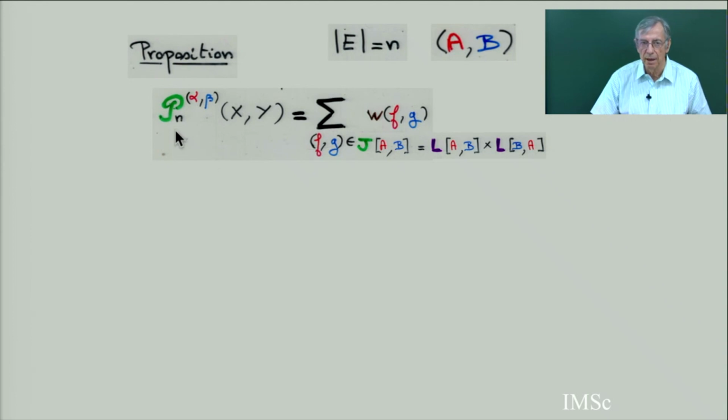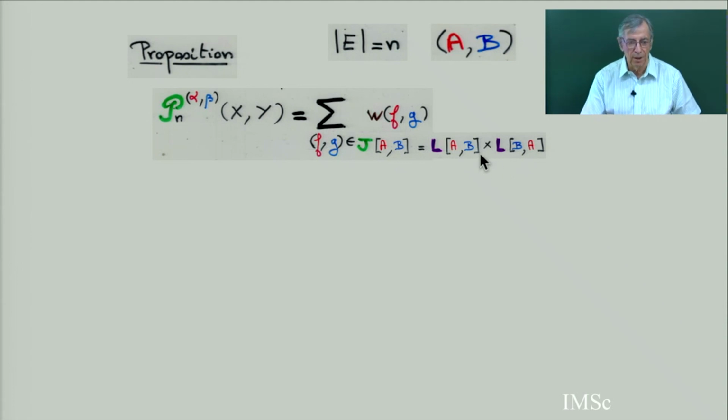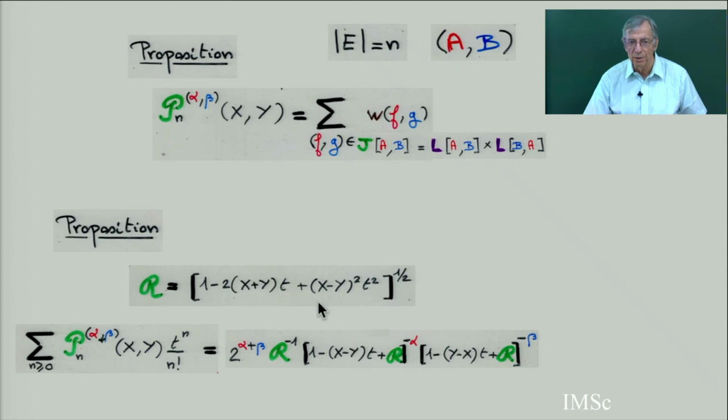The proposition, which I proved last time, is that the homogeneous Jacobi polynomial is the sum of the weights of all the Jacobi configurations, which is a product of two Laguerre. This was not too difficult to prove by using species, whereas the other proof was maybe longer and involved more subtle calculus. It's what to prove this identity.